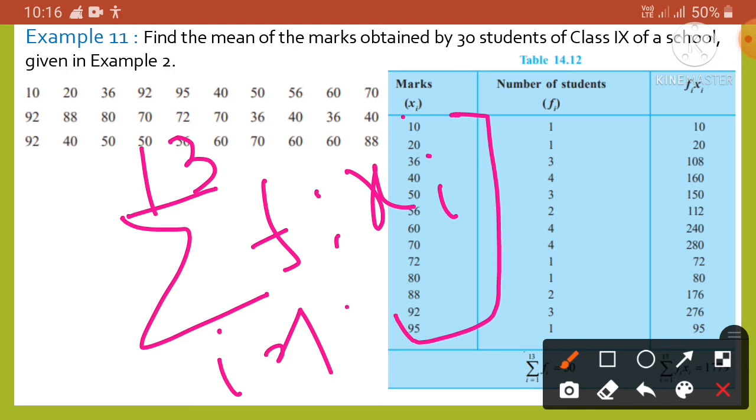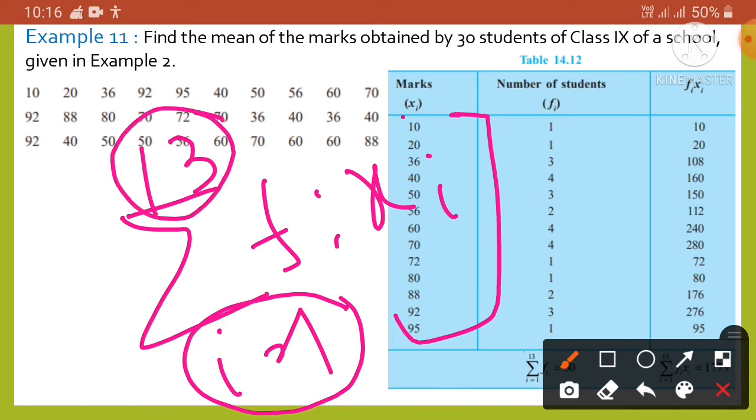So we take i equal to 1 to i equal to 13. 13 is the upper limit, which we write on top of the summation sign, and it is the product of frequency and the marks. Now it is the total marks obtained.